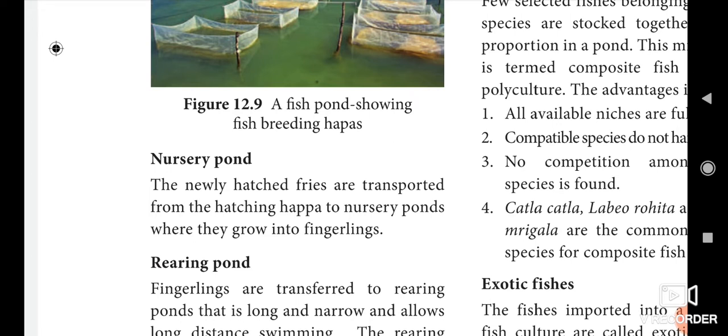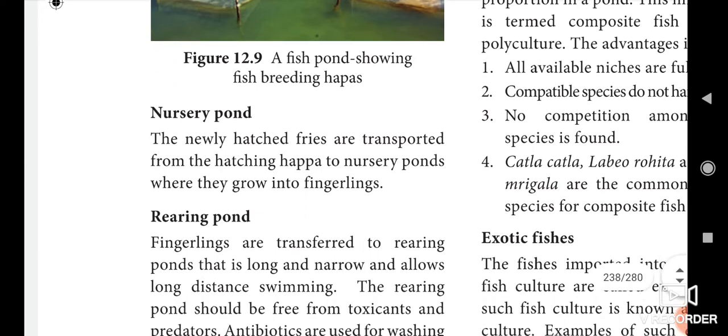Okay, now the newly hatched fries are transported from the hatching happa to nursery ponds. Now, what do they do with those small fish? From the hatching happa to nursery ponds, it will be transmitted. Okay, while they grow into fingerlings, they are put in nursery ponds until they grow bit by bit.